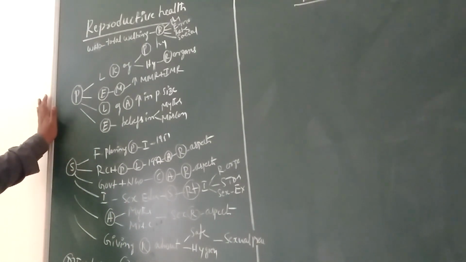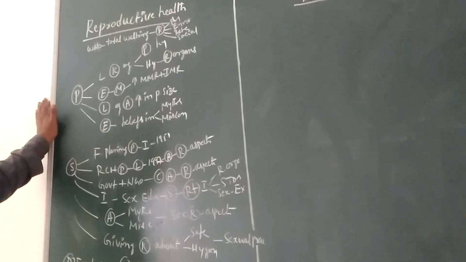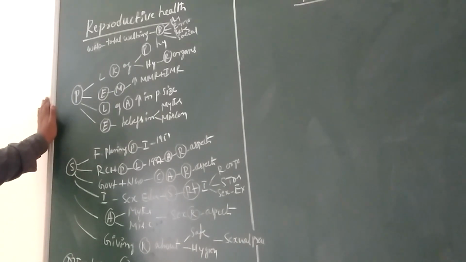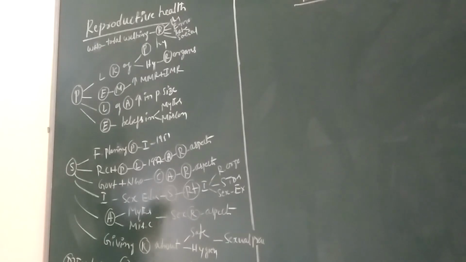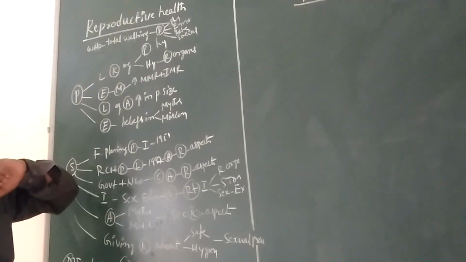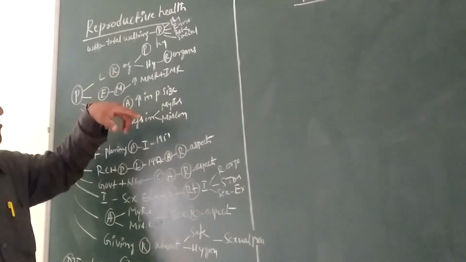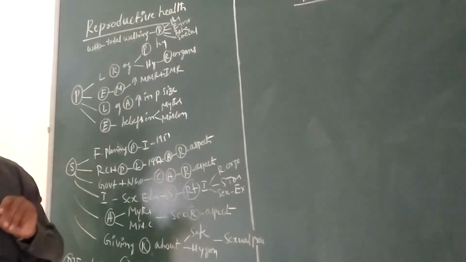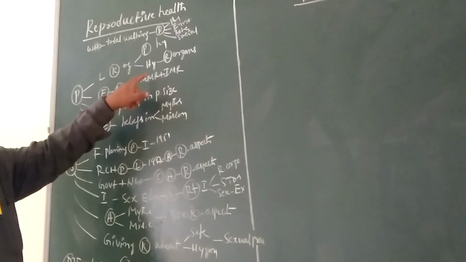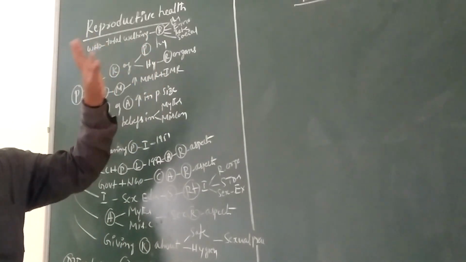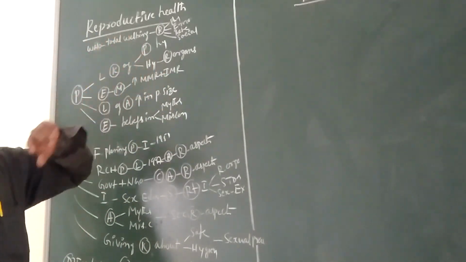The major problems in the case of reproductive health include little knowledge of personal hygiene and hygiene of reproductive organs.